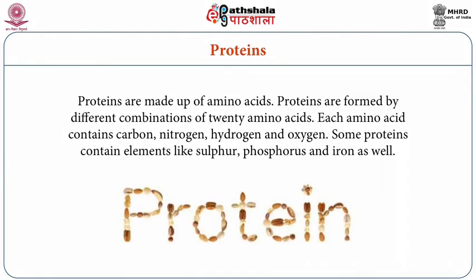Coming to the second component, that is proteins. Now, proteins are made up of different kinds of amino acids. The amino acids are called the building blocks of proteins, and the proteins are formed by different combinations of 20 basic amino acids which are found in different kinds of food sources.